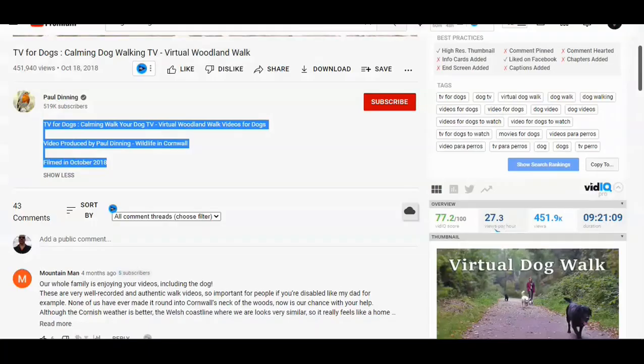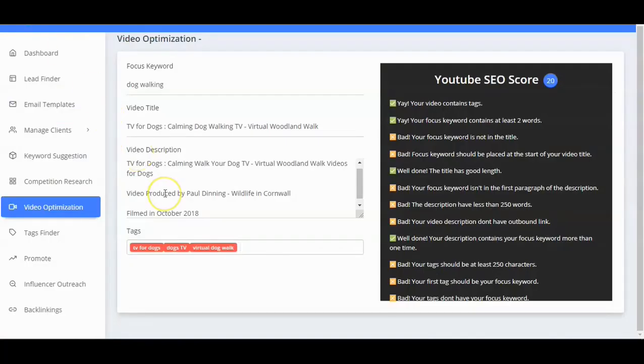and movies for dogs, and let's see, the focus keyword is not in the title, so why don't we try adding that here.